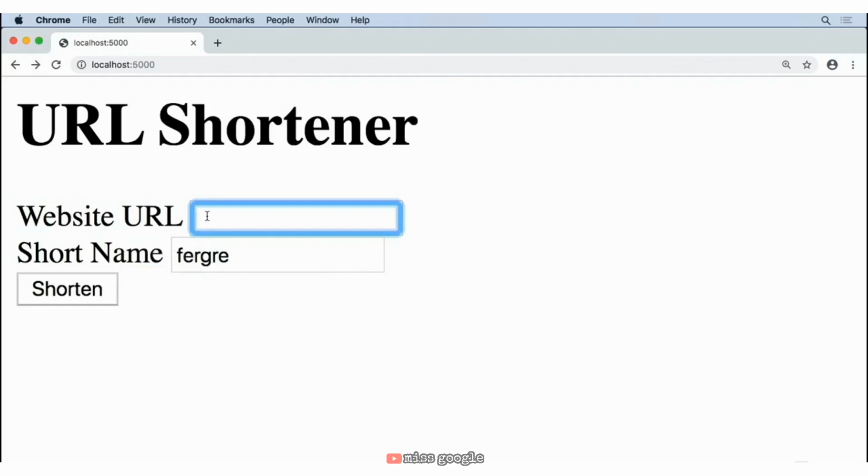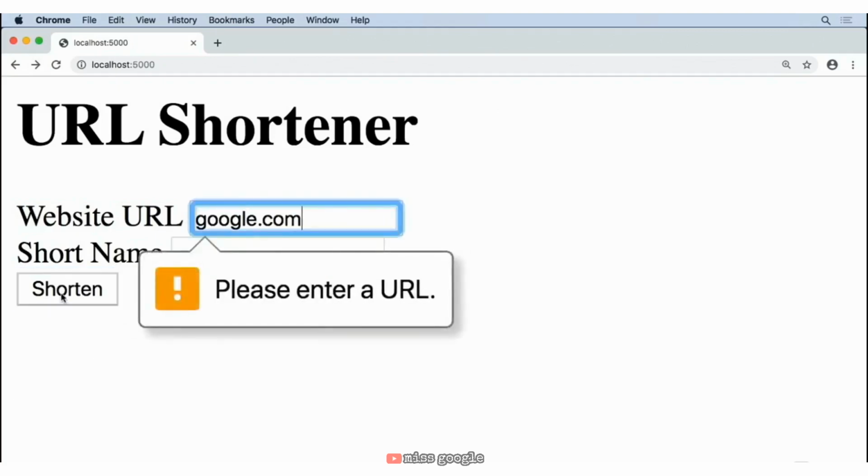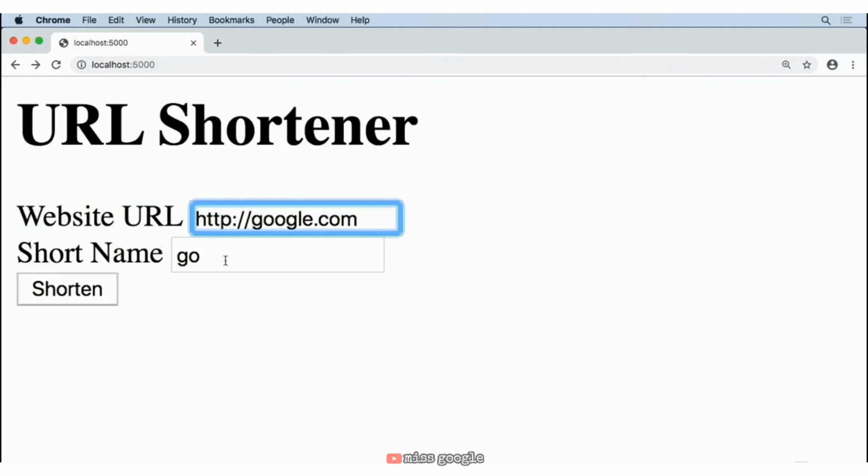And what's really cool about this URL field here is if I try and just say, I want someone to be able to go to google.com, if they just type go, for instance, it's going to say, hey, no, we need the full-fledged URL. So this is where we're going to have to type out http:// to say to go to Google.